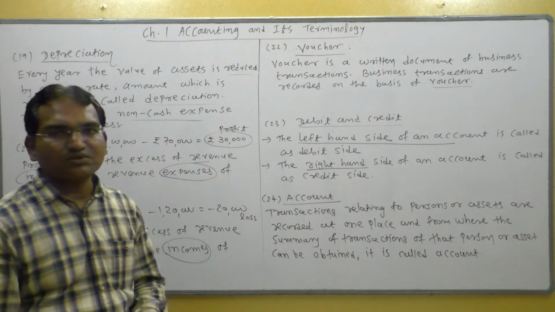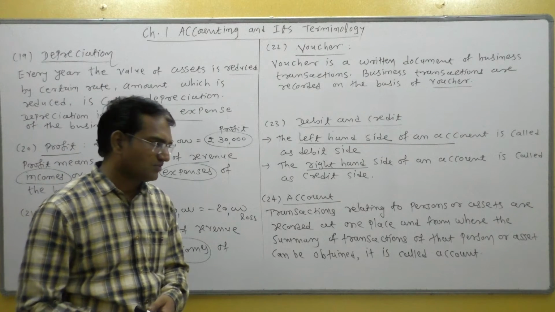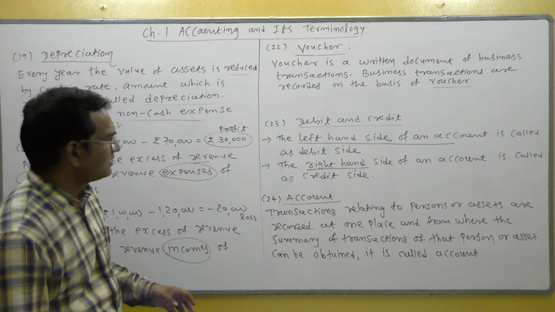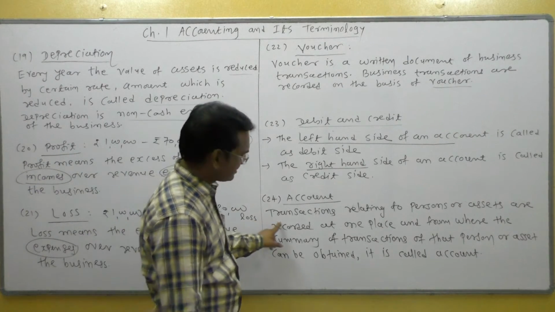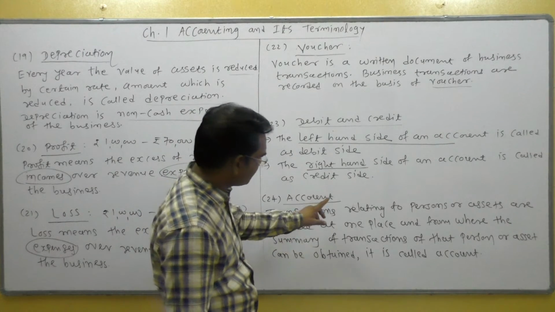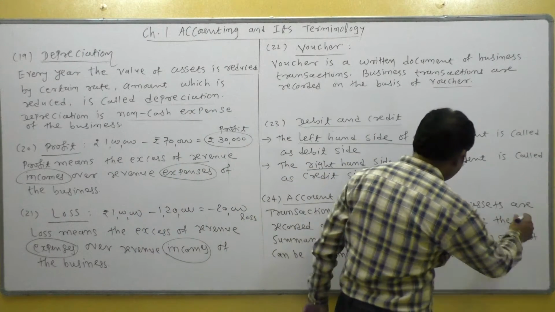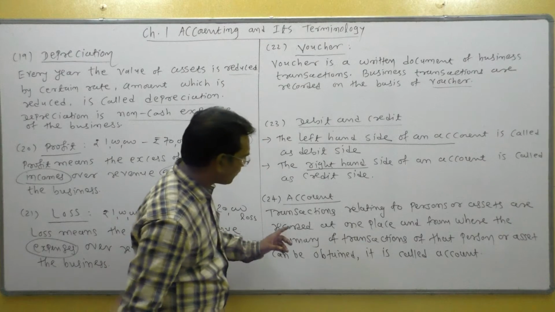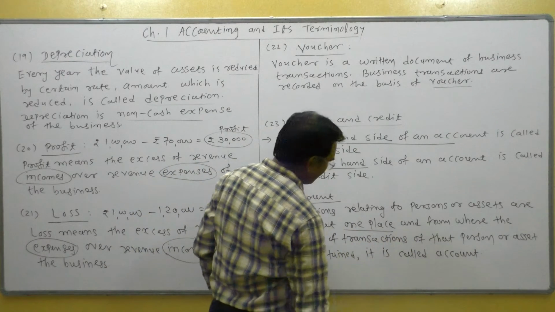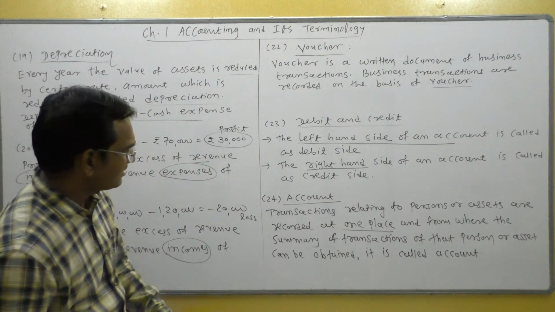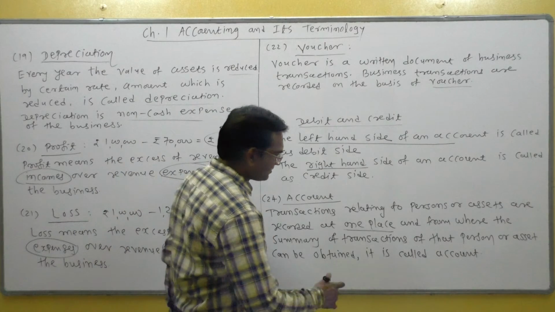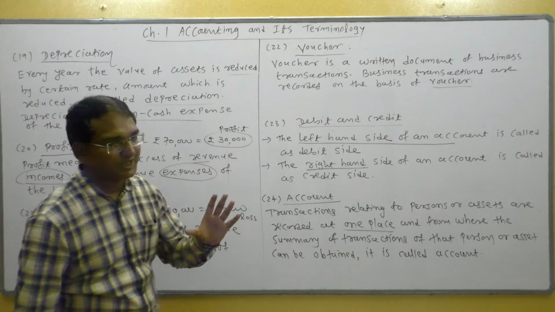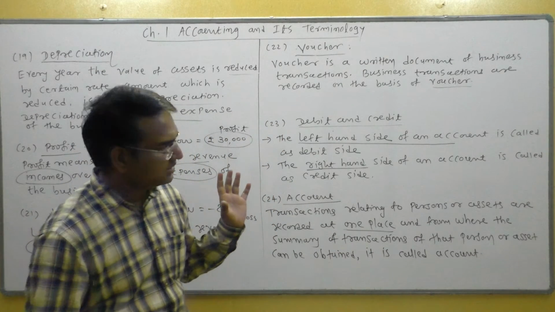But students, what is an account? Account means transactions relating to a person or assets are recorded at one place, and from where the summary of transactions of that person or asset can be obtained is called an account.